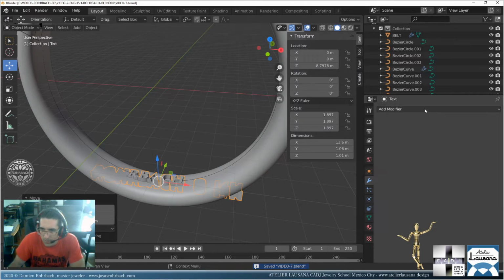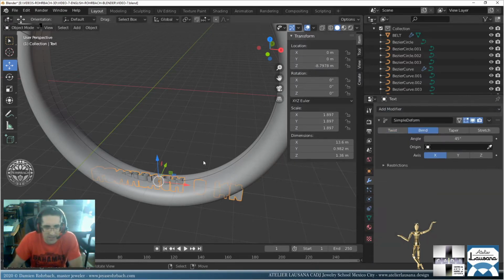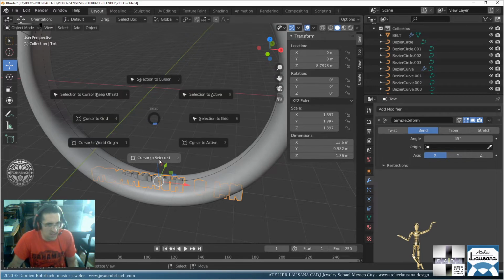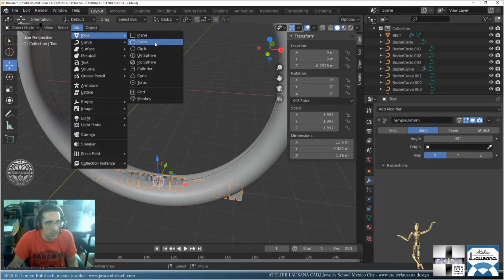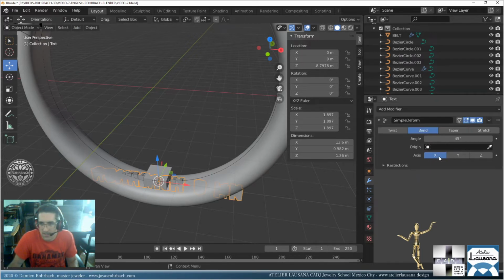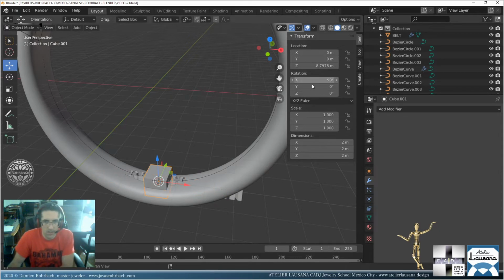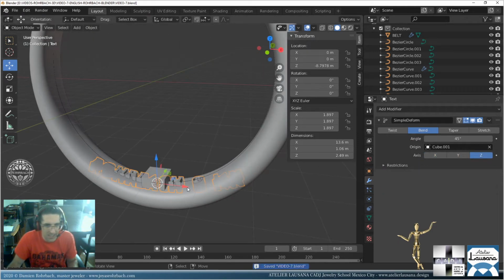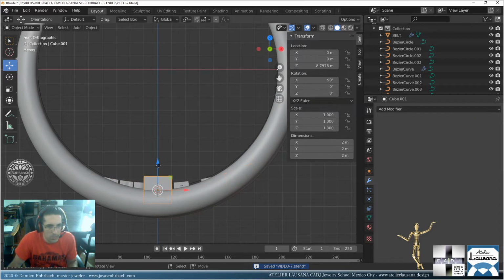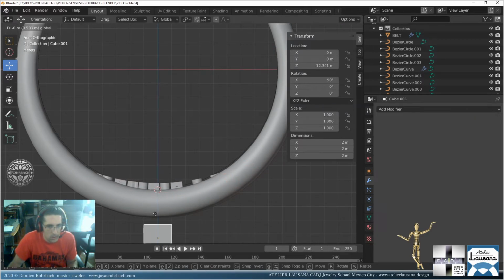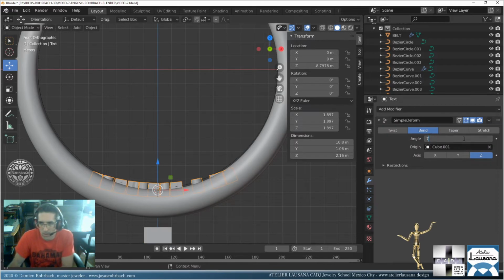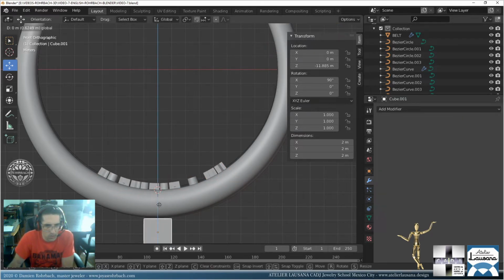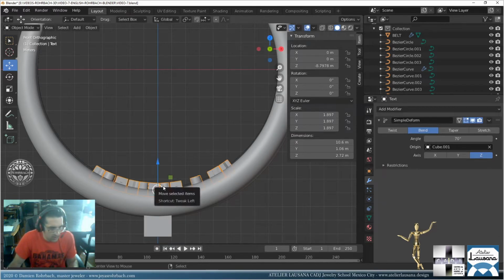Now let's put a modifier, simple deform, bend. Now let's do a Shift S, cursor to selected, add mesh cube. Now this guy is going to be origin from the cube. The cube needs to rotate 90 degrees in this direction, and here we gotta go at Z. All right, now it all depends on the position of the cube. So let's move the cube, and also we need more, we need like 70. Okay, so now let's move the cube back, and half of the letters on the inside, half on the outside.